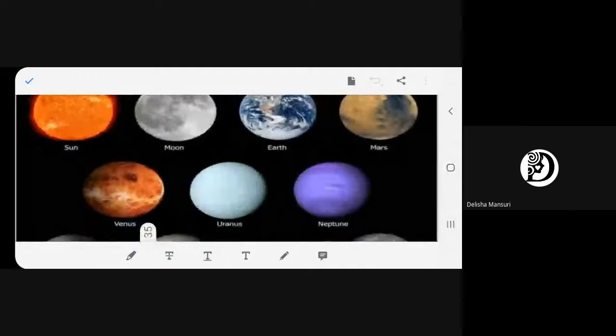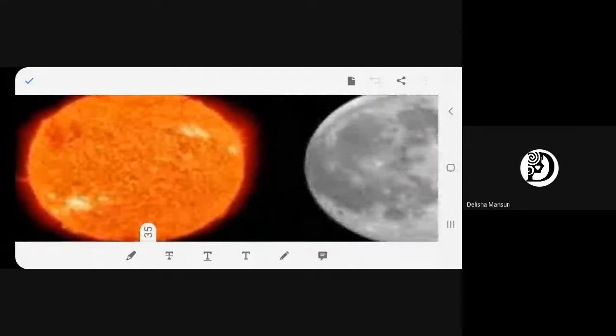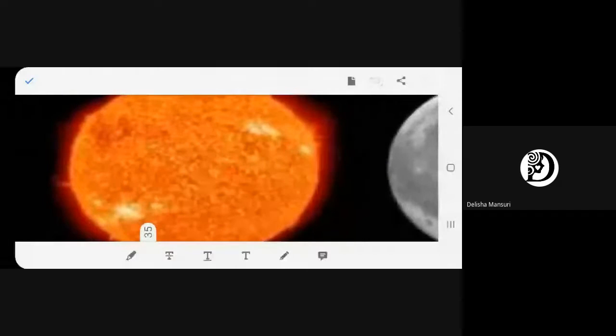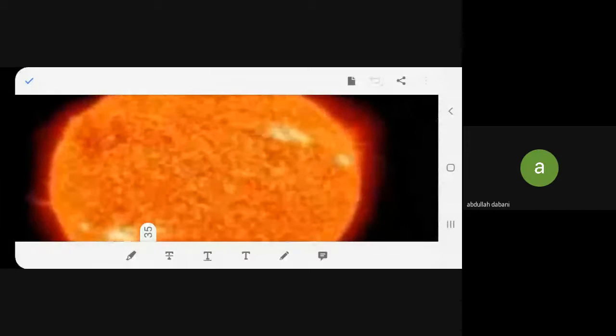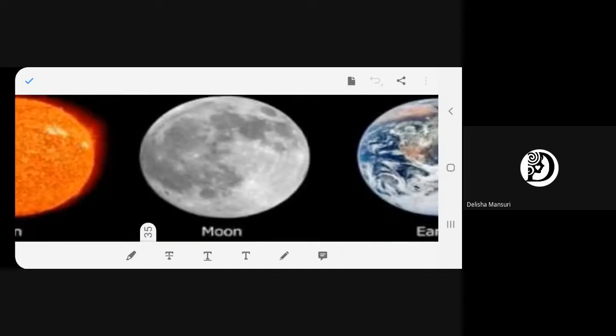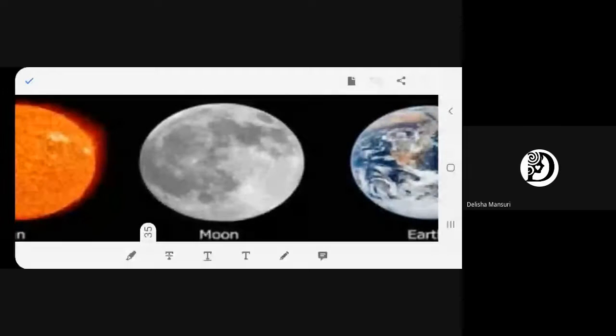Now you can see the color of the planets. One by one I will take it up. This is the star. What is the name of this star, Vita? Sun. So this is one star. Done. So this is the satellite of Earth. What is it called? Moon. So you can see the color of the moon.